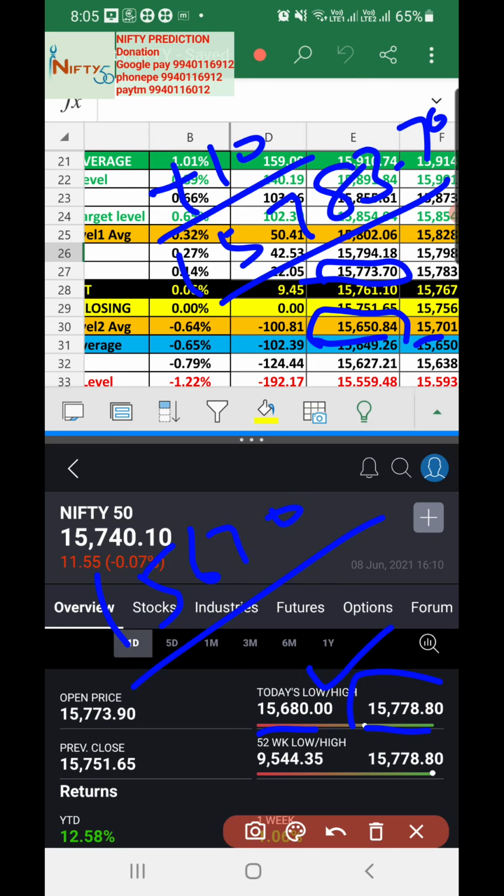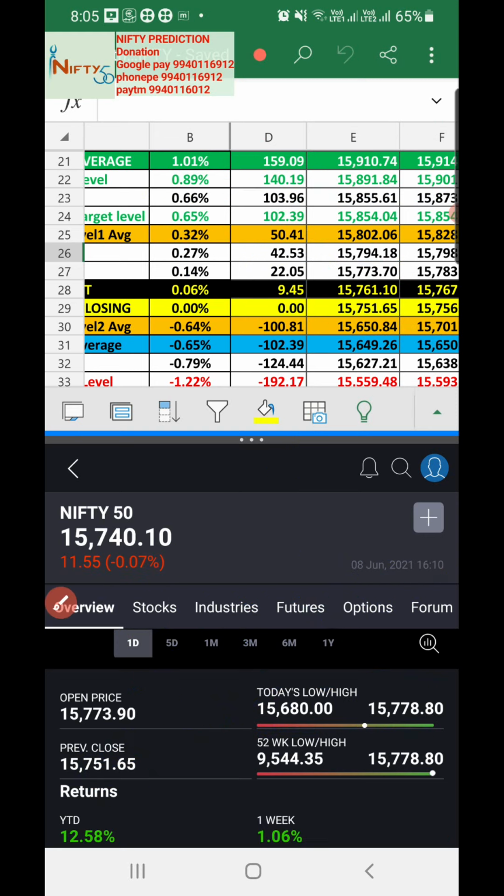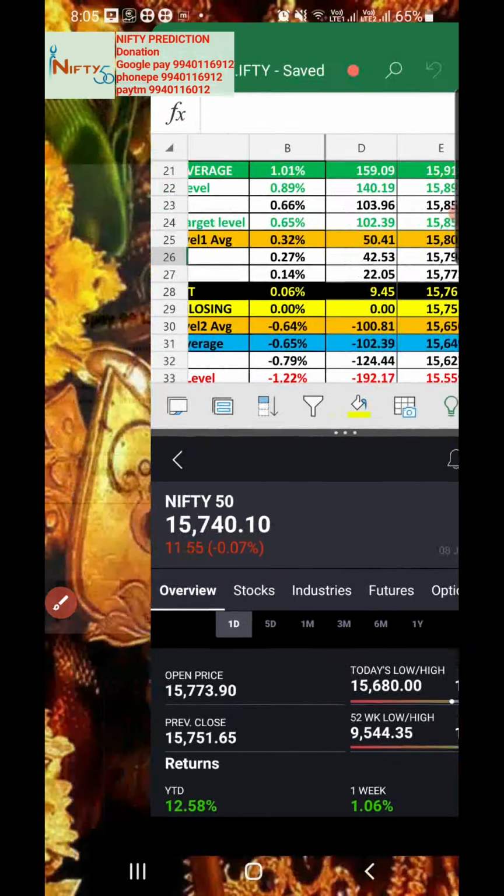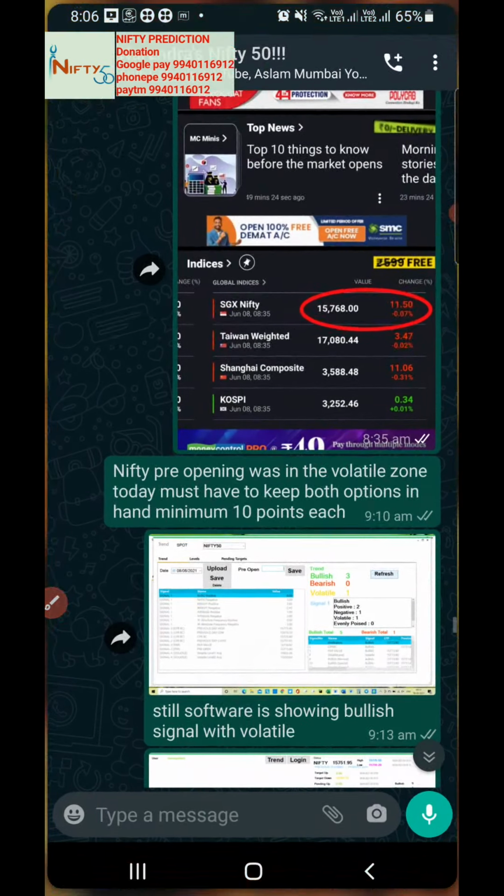So we have a target which is still open, but this is the new target, 15,650.84. So we need to focus on 15,650.84 on the downside today. So the market might once again fall down from the current level towards that level. Let's go to what calls we have given.